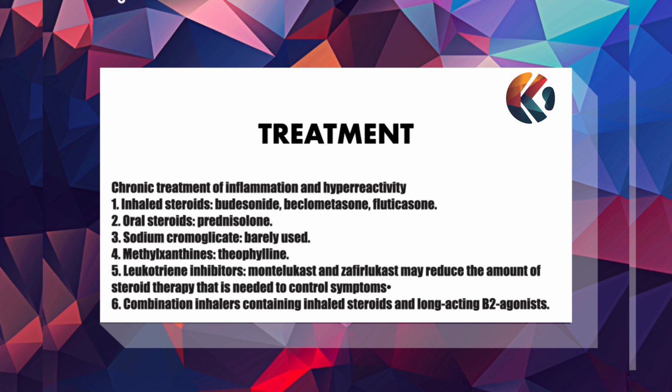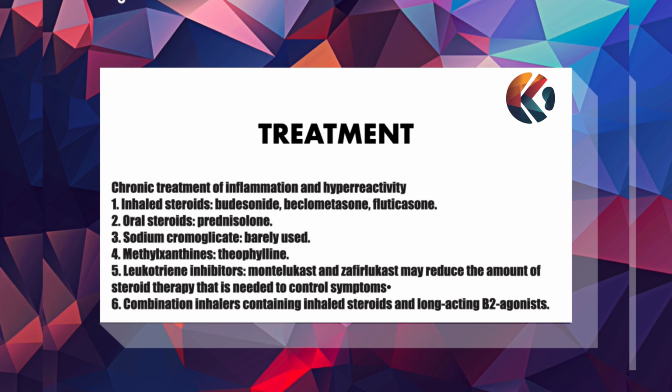And in the treatment of chronic inflammation and hyperactivity, inhaled steroids like budesonide, beclomethasone, fluticasone, oral steroids, prednisolone, sodium chromoglycate, which is barely used, and methylxanthines, which is theophylline, and leukotriene inhibitors. Good examples are montelukast and zafirlukast, which may reduce the amount of steroid therapy that is needed to control symptoms.